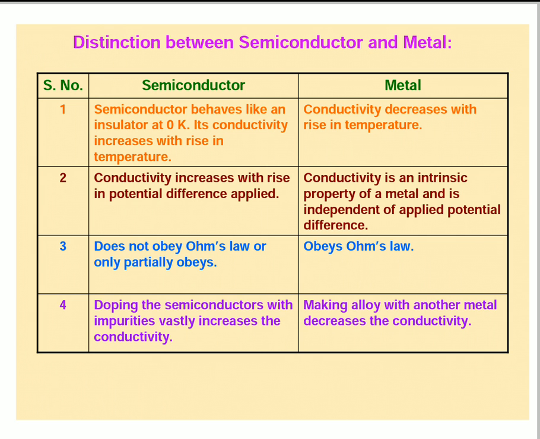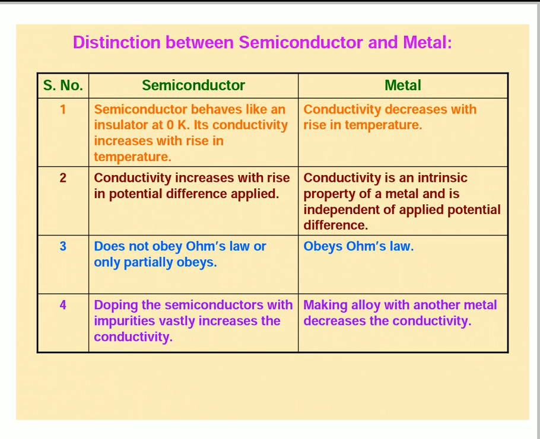See, for semiconductors we can take 0 degree centigrade. The semiconductors behave like insulators. What is an insulator? The material which does not allow electric current, or the material which has fewer free electrons. Coming to metal, conductivity decreases with rise in temperature.